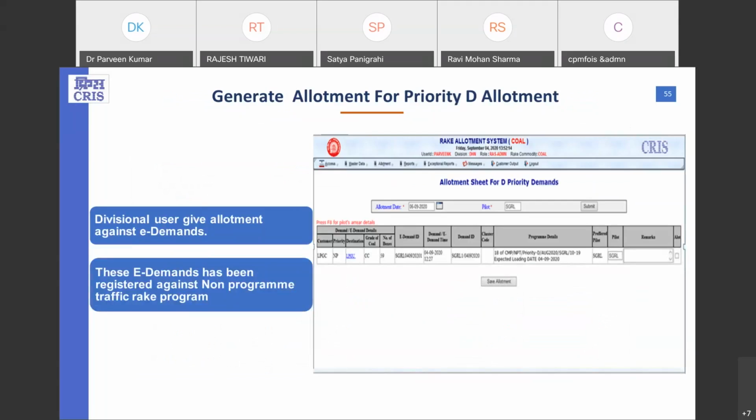Now coming on to the priority D traffic. From here, this interface, for a certain allotment date, divisional users can provide the pilot or booking station, and then they can look for all the available indents on that pilot, and whichever indent they want to allot, they can generate the allotment corresponding to those indents. And this is purely for demands, because in priority D traffic, there is just demand. The demands are there, and there is no e-offer concept.